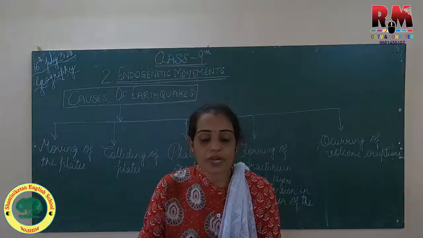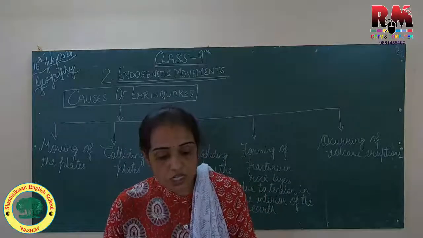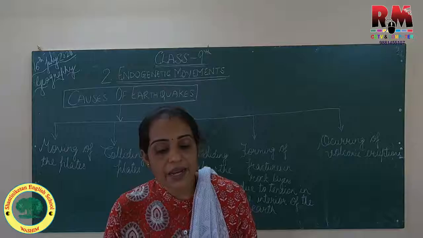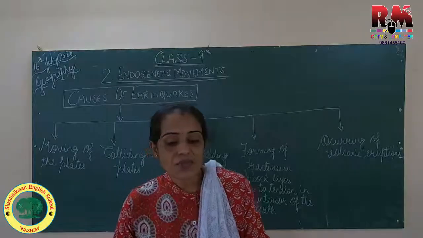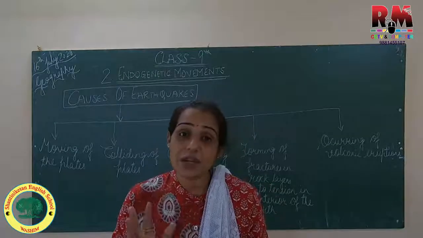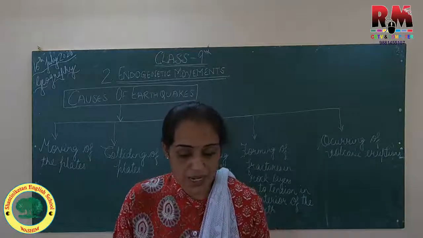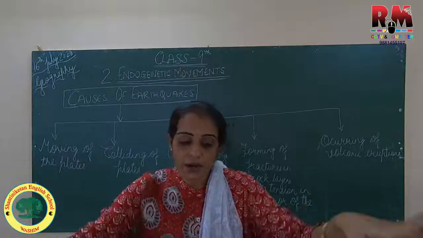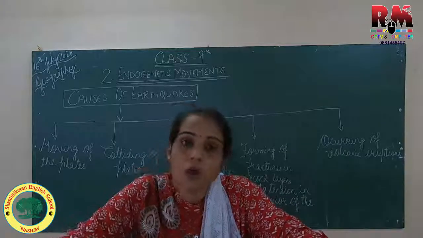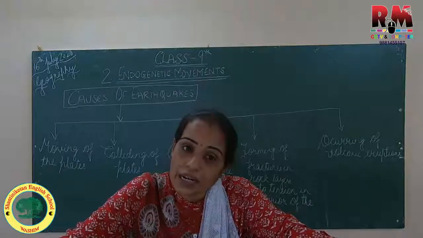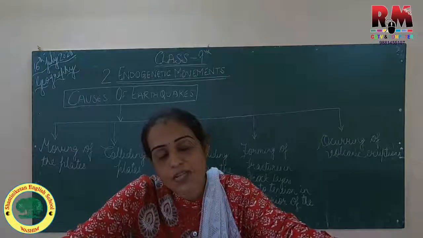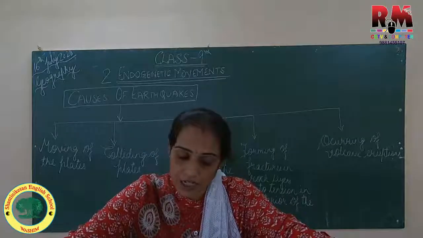Now Indo-Australia, Africa, Eurasia, North America, South America, Pacific and Antarctica, these are the 7 major plates. The Earth's crust is made up of such plates. Oceans and continents are spread over these plates. Depending on the compression and tension formed in the interior of the Earth, these plates move in various directions.